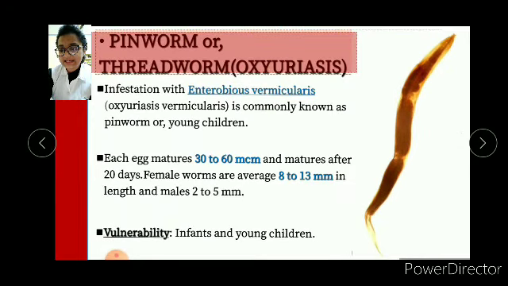Now moving to the next member of it, that is pinworms or threadworms, that is Oxyuriasis. Infestation with Enterobius vermicularis is commonly known as pinworm or threadworm in young children. Each egg measures about 30 to 60 micrometers and matures after 20 days. Female worms average 8 to 13 millimeters in length and males about 2 to 5 millimeters. The vulnerable groups are infants and young children because they are most susceptible to it.